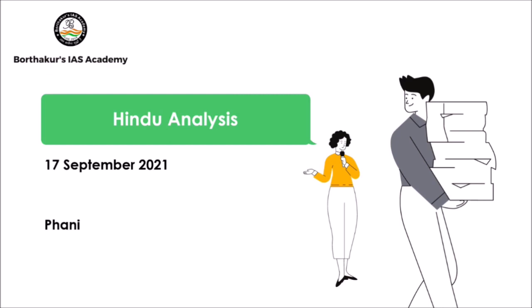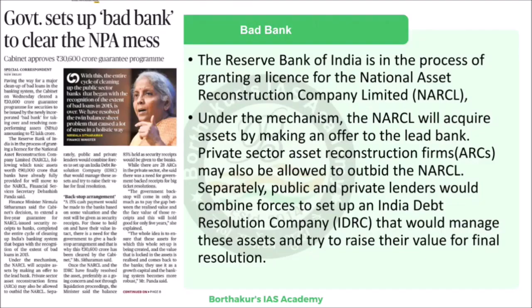Today we have two good articles, one on Indian economy and one on international relations. Let us begin with the first article for today: government sets up bad bank to clear the NPAs. This is significant. This bit of news has been in circulation for the last 1 year. It was announced last year.